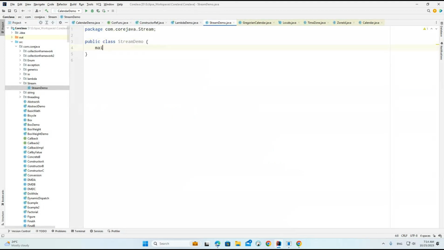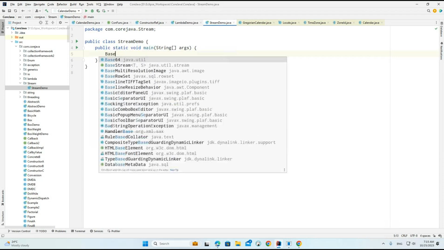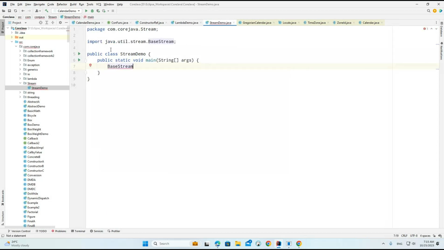I'm going to provide the basic stream API. In which package is the stream API available? If you see here, it is the base stream, in java.util.stream.